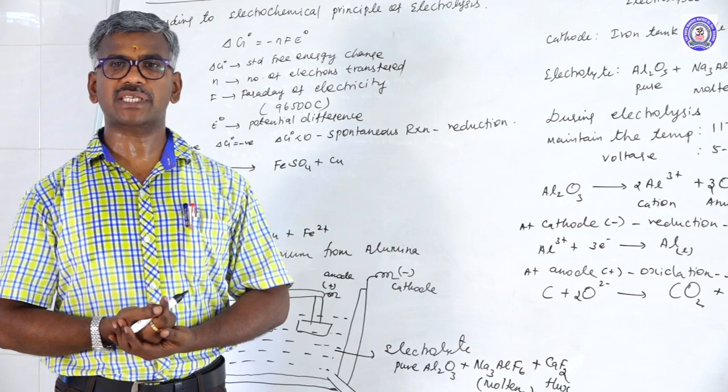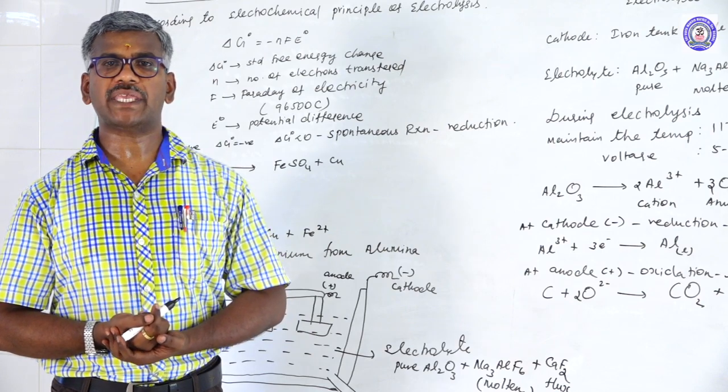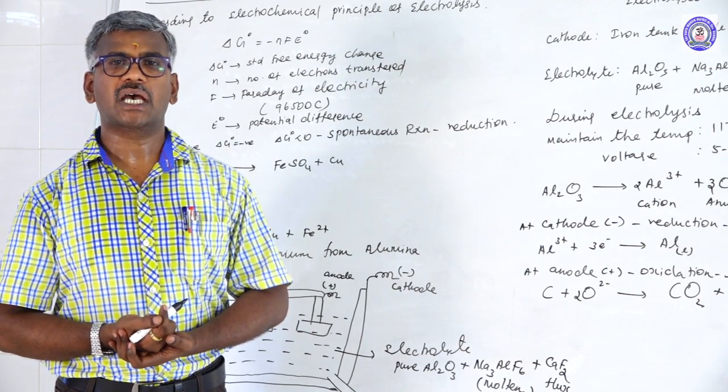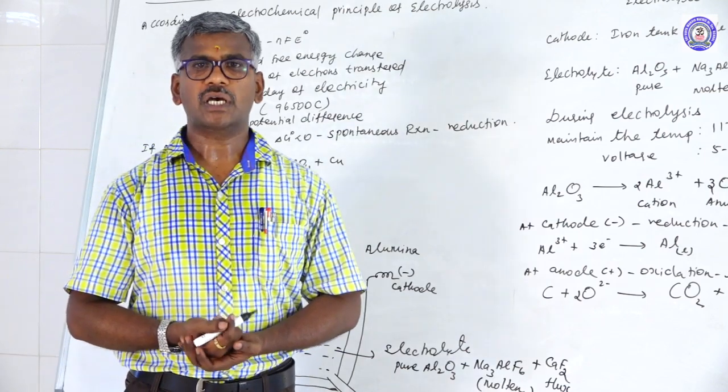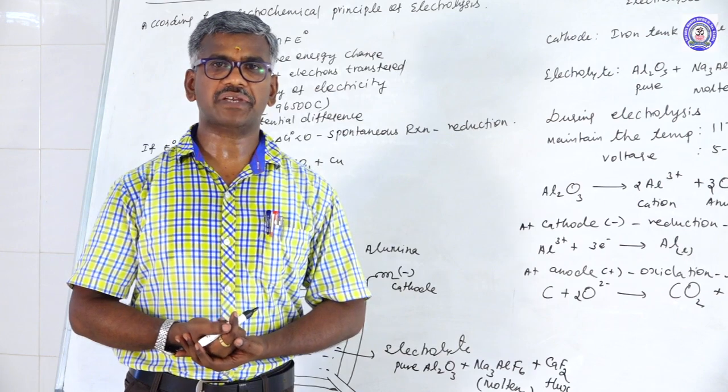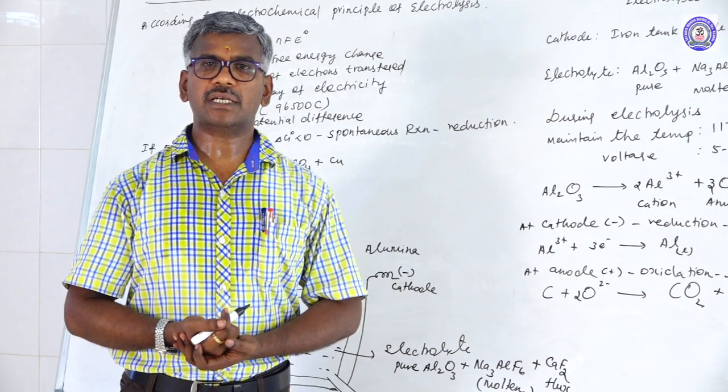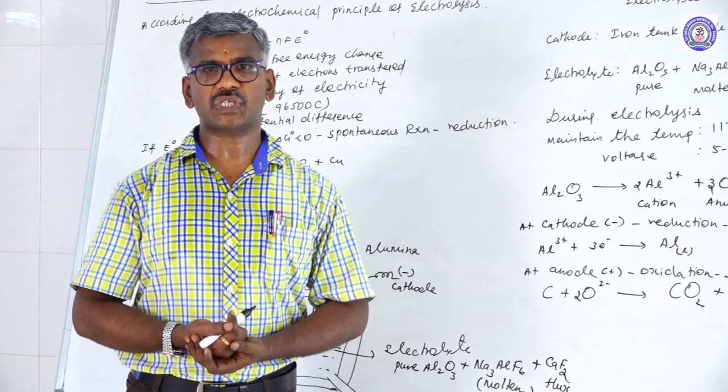Last one, by using this concept, we extract aluminium from alumina. Aluminium gets deposited at the cathode. Thank you. Recall all the equations. These equations are very important. Direct questions may be asked in the examination. Good luck.